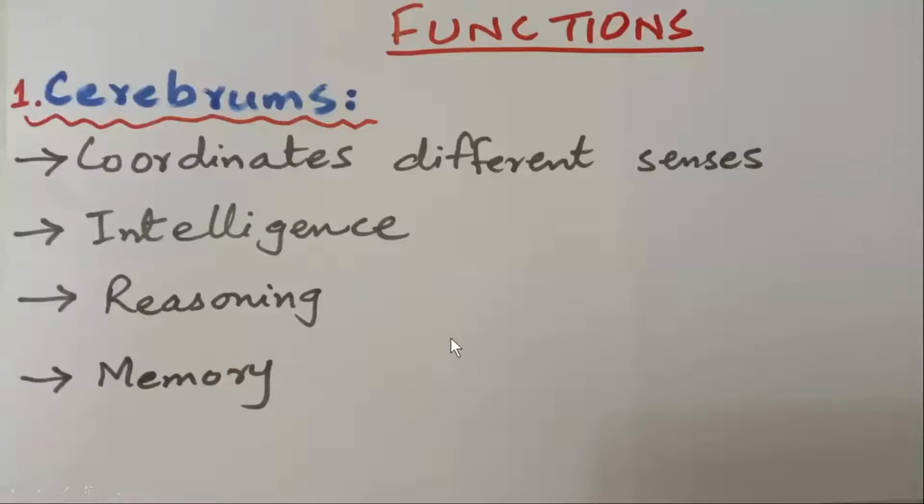Now, we will discuss their functions one by one according to the parts. Cerebrums or the cerebral hemispheres are responsible for coordination of different senses. Whenever our body senses something, the sensory system brings the messages to the cerebrums, which process those messages and make the coordination or the important response against these messages. Then our intelligence, the power of reasoning, and our memory.